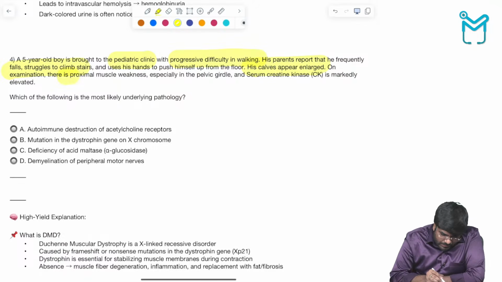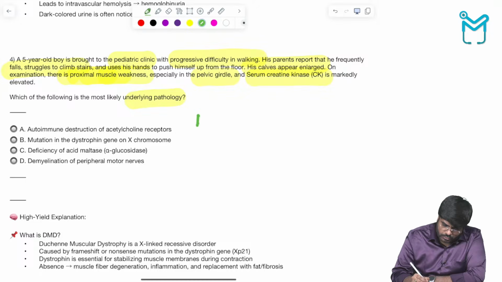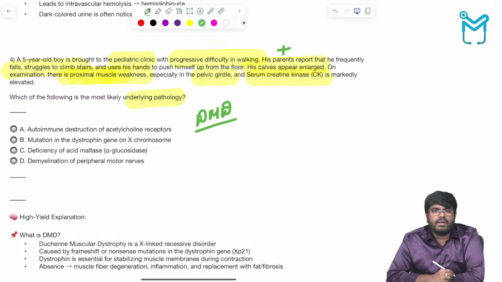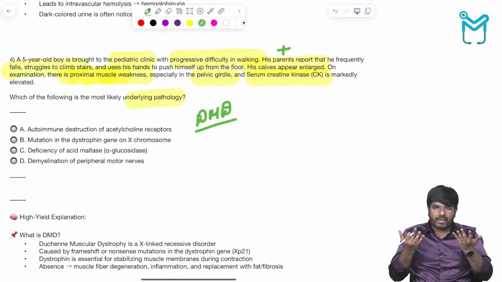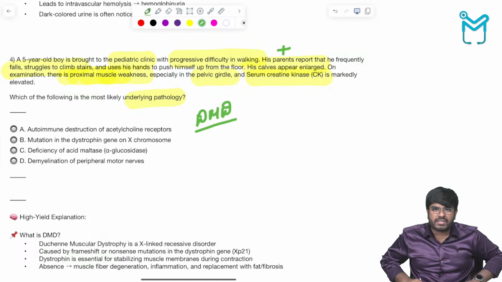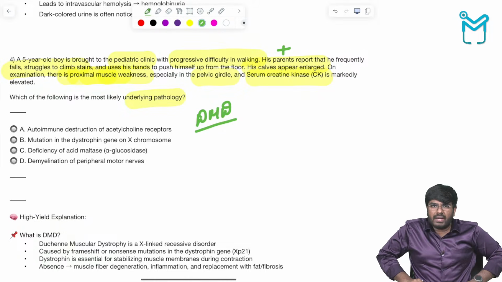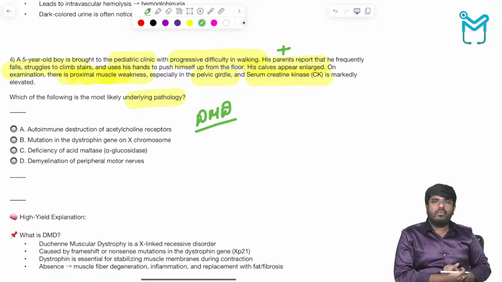On examination there is a proximal muscle weakness, especially the pelvic girdle muscles are weak. Serum creatine levels are rising. What is the underlying pathology? This is Duchenne's muscular dystrophy with pseudo calf hypertrophy, and he is also going to demonstrate Gower sign, which means upon asking this fellow to stand up from sitting position, he will use the support of the upper limbs to raise his body. That is called the Gower sign.